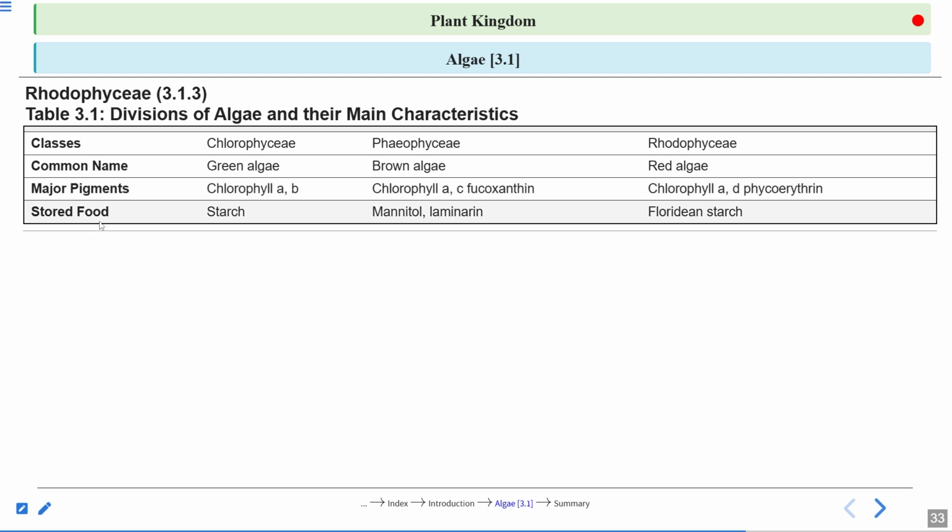Now you can see the stored food material. Here it is simple starch. Here, mannitol and laminarin. And here, the Floridean starch, right?